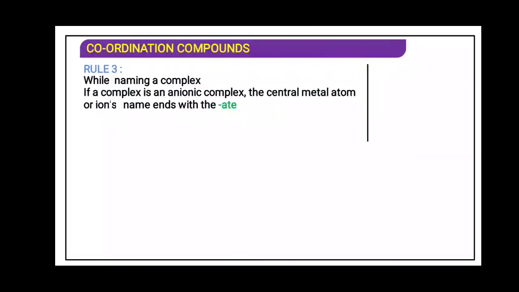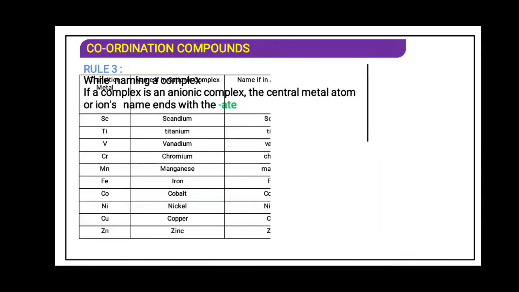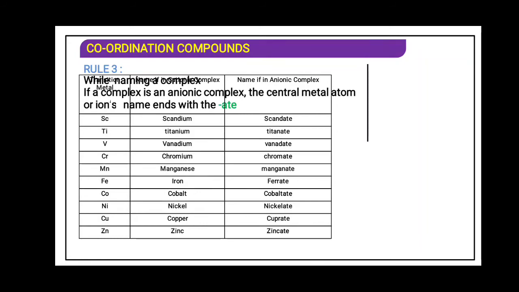So in that case, the third rule says that while writing the name of the complex, if a complex is an anionic complex, the central metal atom or ion is named with ate. Scandium, scandate; titanium, titanate; vanadium, vanadate; chromium, chromate; manganese, manganate; iron, ferrate; cobalt, cobaltate; nickel, nickelate; copper, cuprate; zinc, zincate. For aluminium, aluminate.